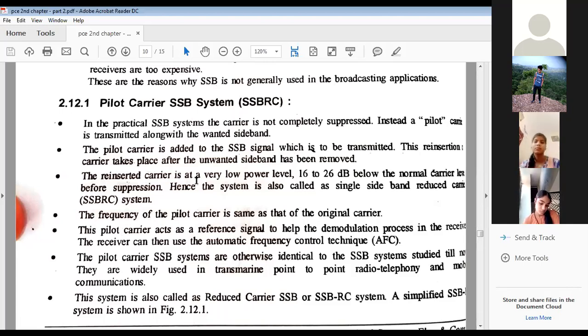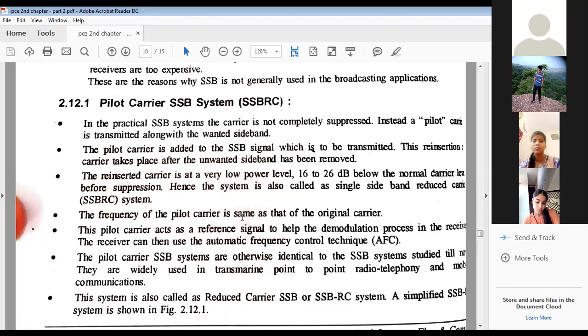Now this reinserted carrier is at a very low power level. It has to be attenuated 16 to 26 dB below the normal carrier level before suppression. Hence the system is also called the single sideband reduced carrier system, or the pilot carrier SSB system, right? Now look at the other important point: the frequency of the original carrier and the reduced carrier, which we are calling the pilot carrier.